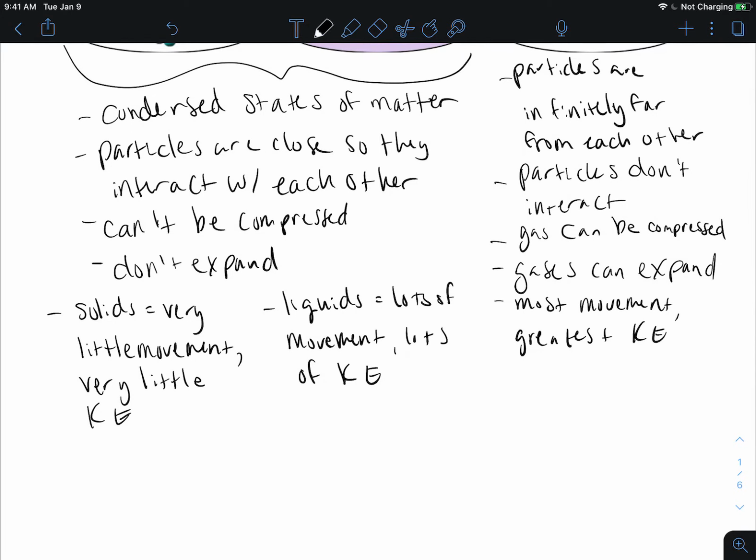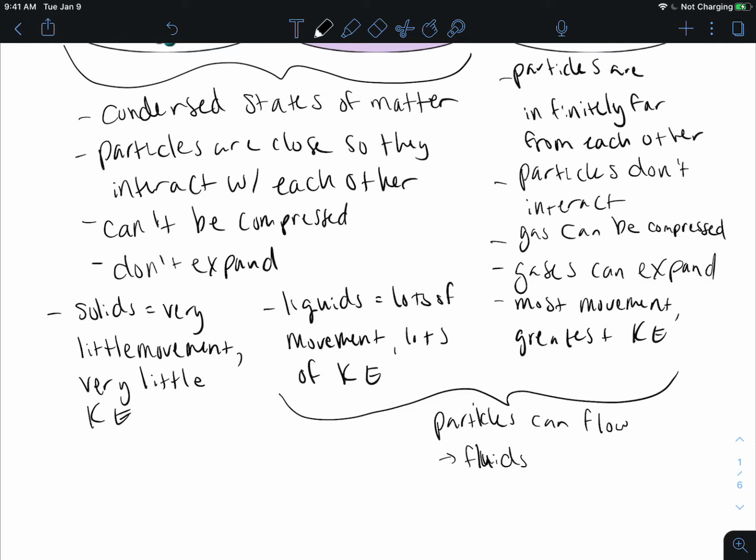And then both our liquids and our gases are states of matter where the particles can flow. So these are considered fluids. So we have fluid movement where everything's tumbling over each other.